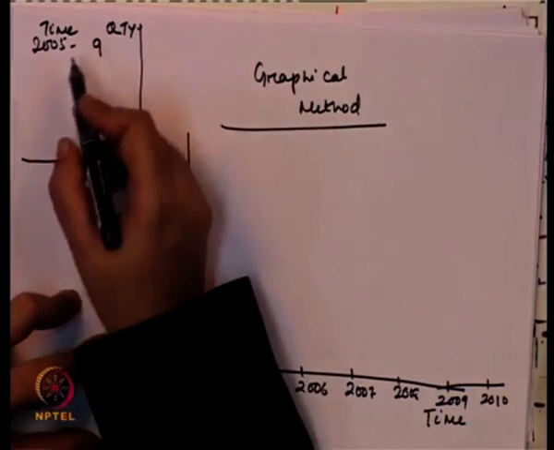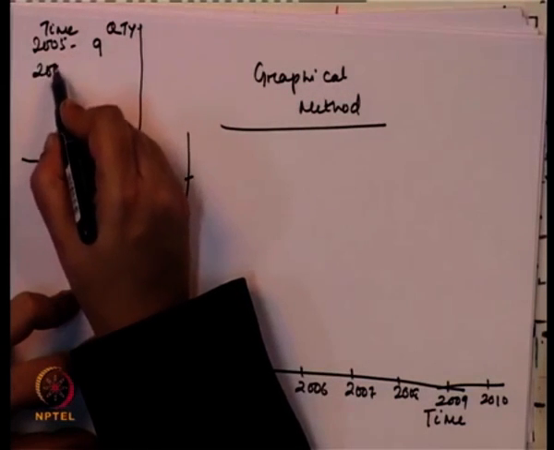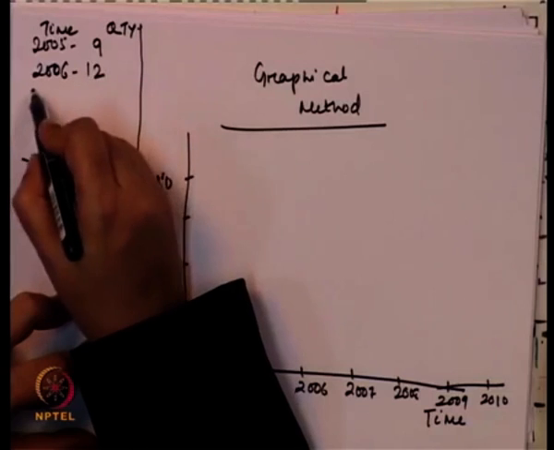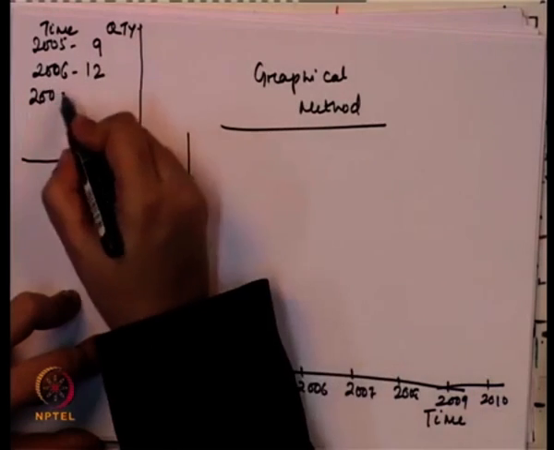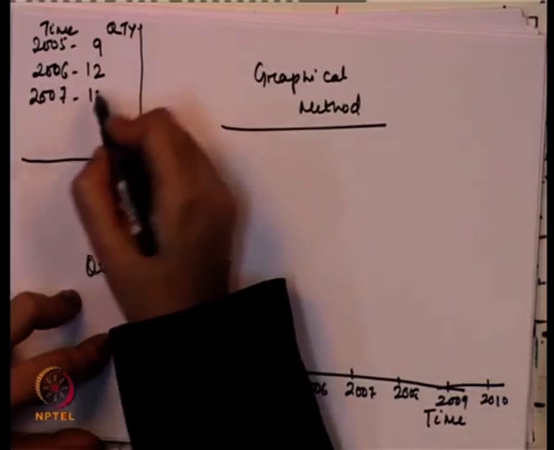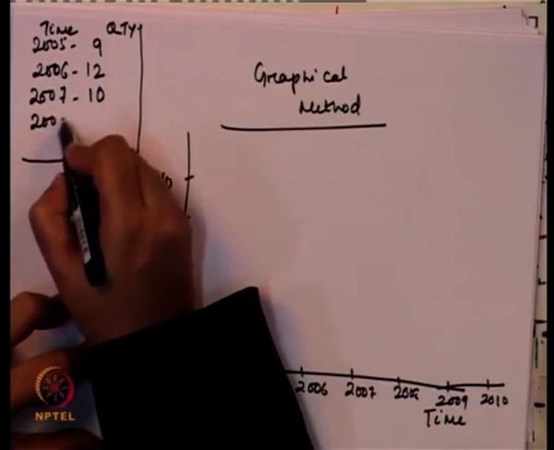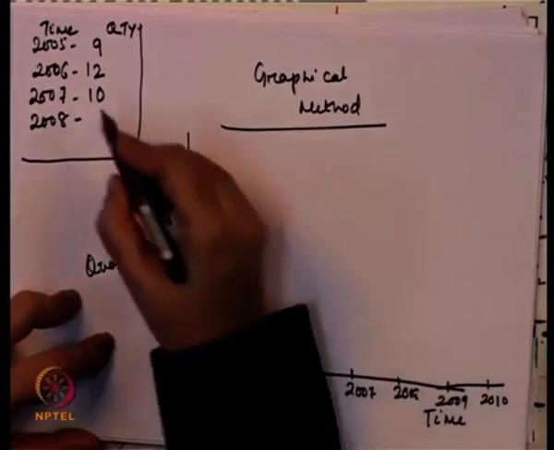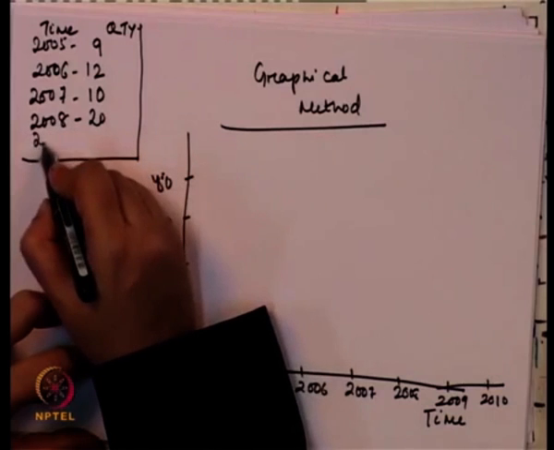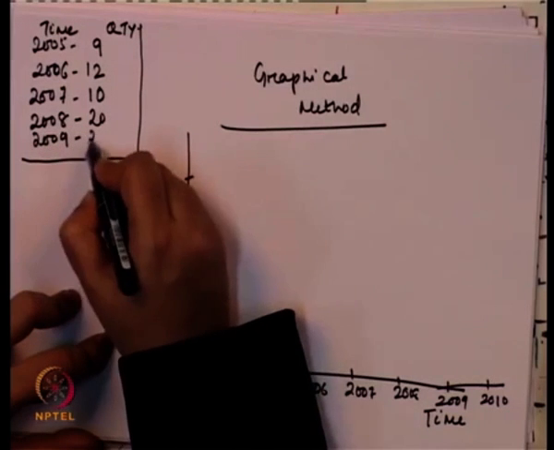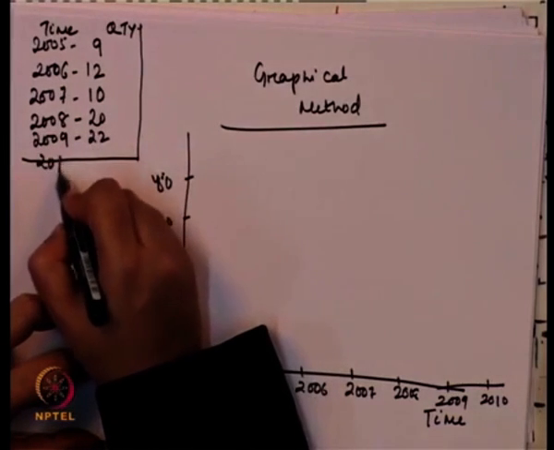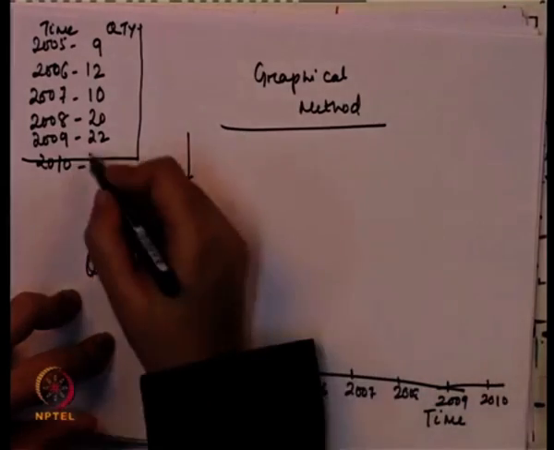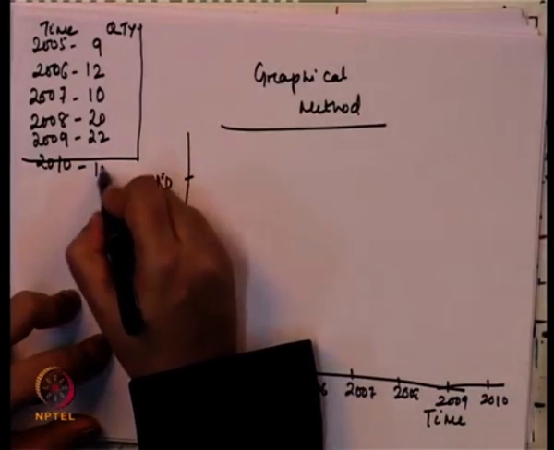In 2005 it is 9, 2006 it is 12, 2007 it is 10, 2008 it is 20, 2009 it is 22, and 2010 maybe it is 15.